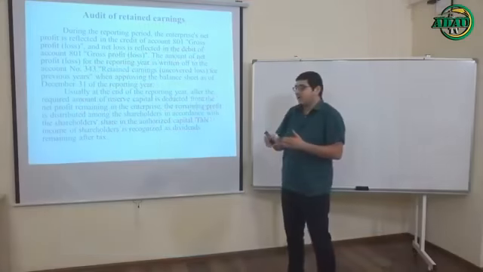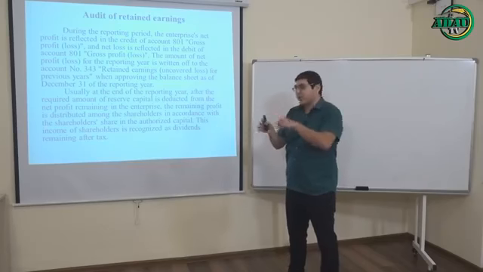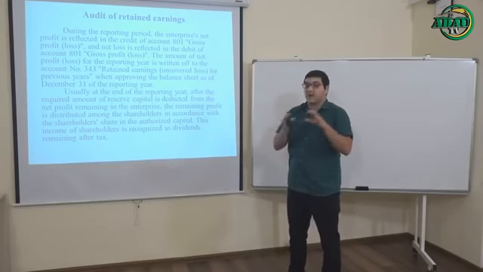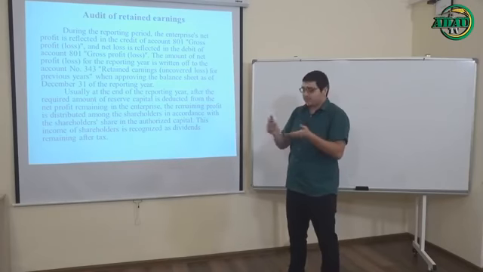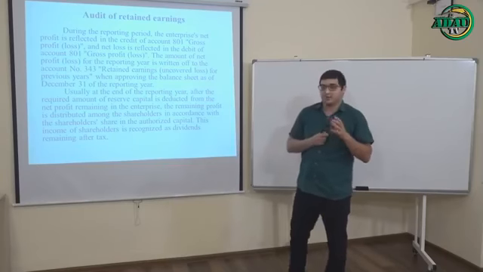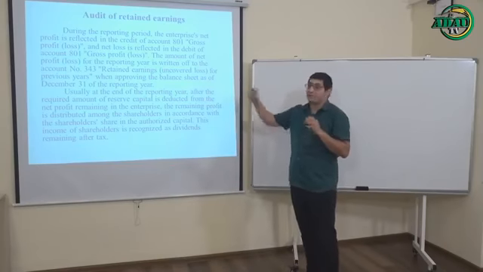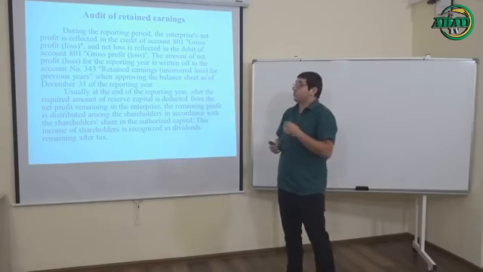It means that during the reporting period, all your profit or loss is written in 801, but on December 31st, at the end of the year, you must transfer this amount of money to account 343, retained earnings for previous years or uncovered loss. So how can we use retained earnings?